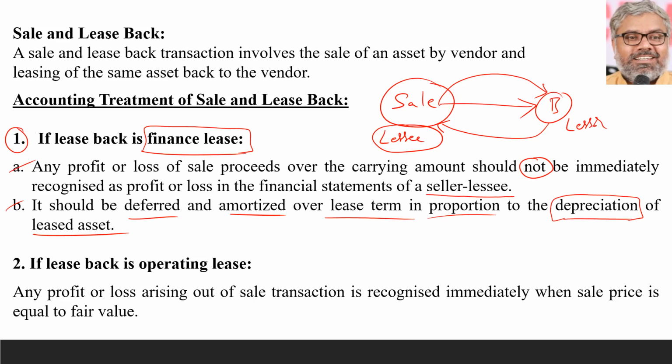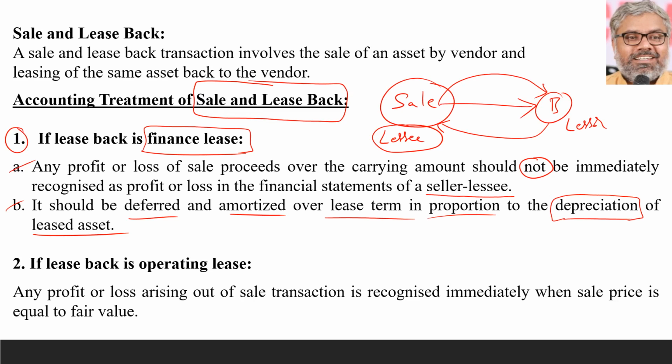The only possibility is that he has to amortize it, defer it, and charge it either to the debit side or credit side of the P&L account in proportion to the depreciation of the leased asset over the lease term. That is the finance lease situation in case of sale and lease back. Actually, for sale and lease back transactions in exam questions also, finance lease is straightforward. No recognition, postpone the recognition.